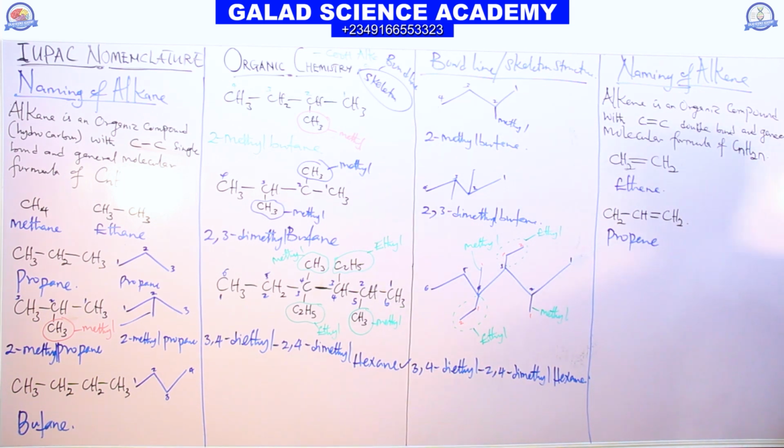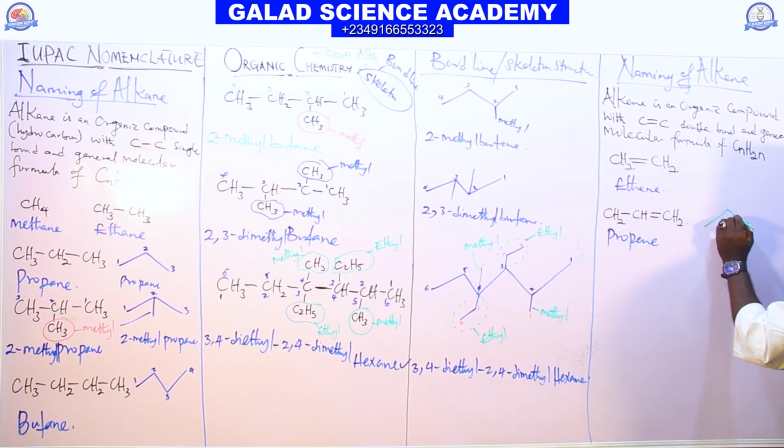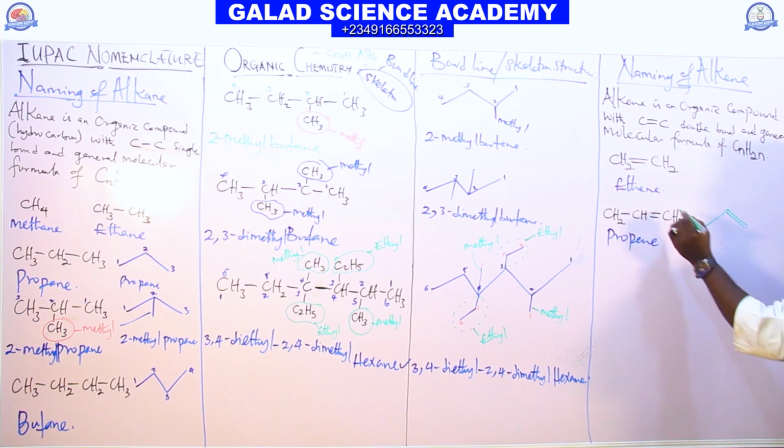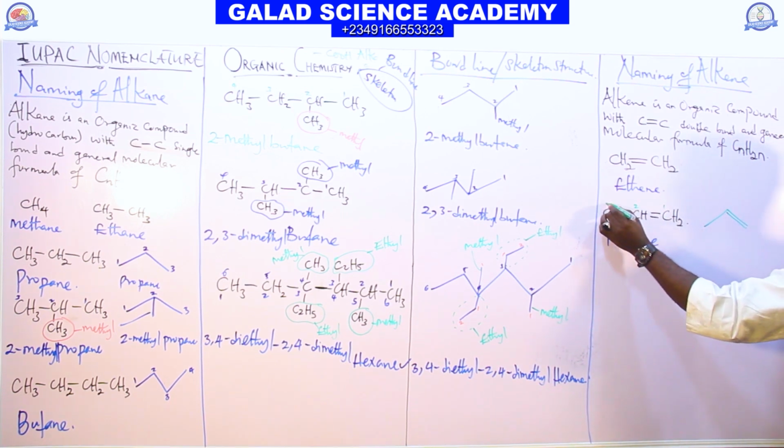So we can draw the bond line for this propene. What is the bond line for this propene? It will be 1, 2, 3. You have a double bond here, so you will now put your double bond here. So this is carbon 1, carbon 2, carbon 3.